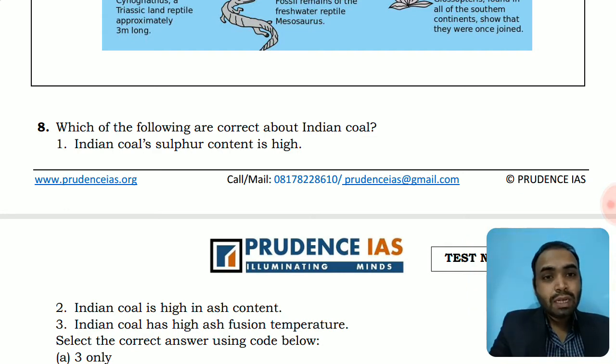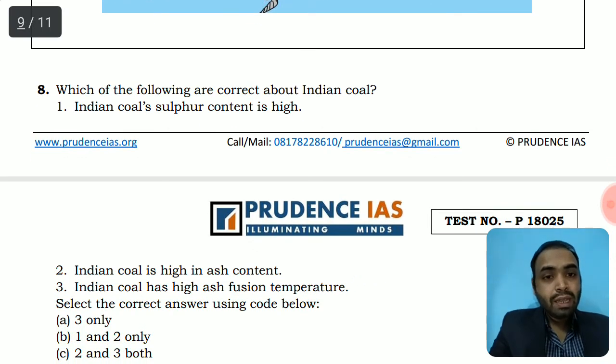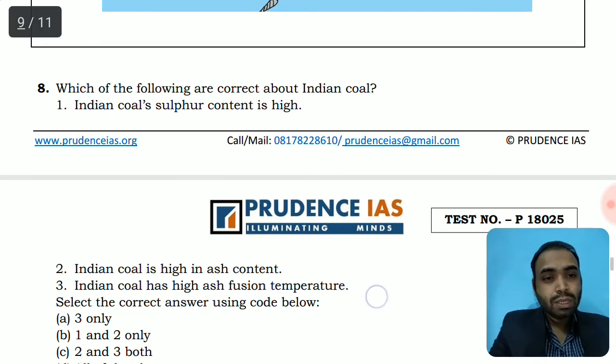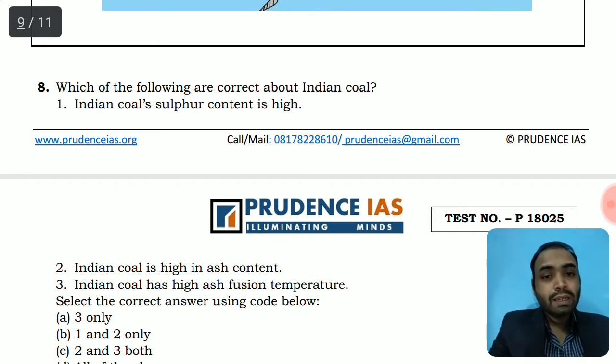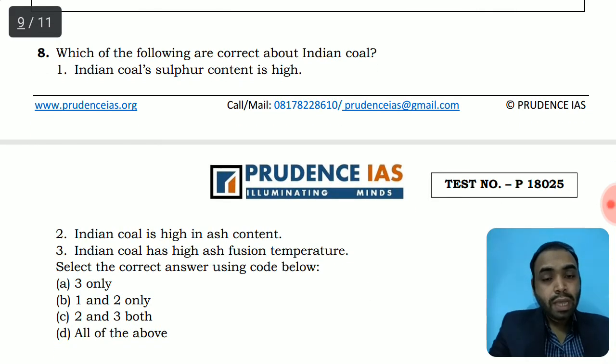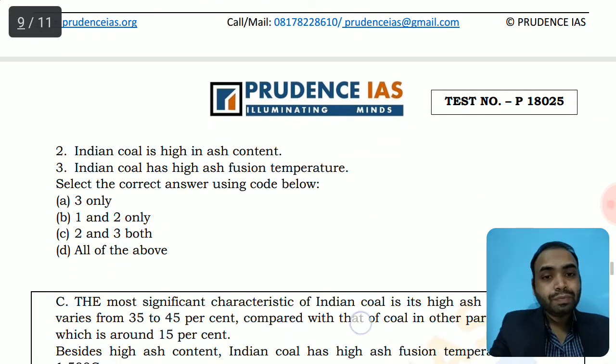Indian coal's sulfur content is high. This is wrong. Indian coal is high in ash content. This is correct. Indian coal has high ash fusion temperature. This is also correct. So the second and third options are correct, while the first option is not correct. So the answer would be 2 and 3.